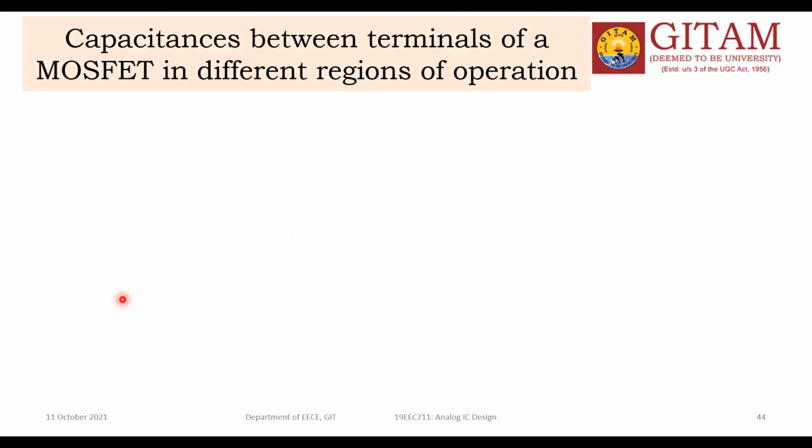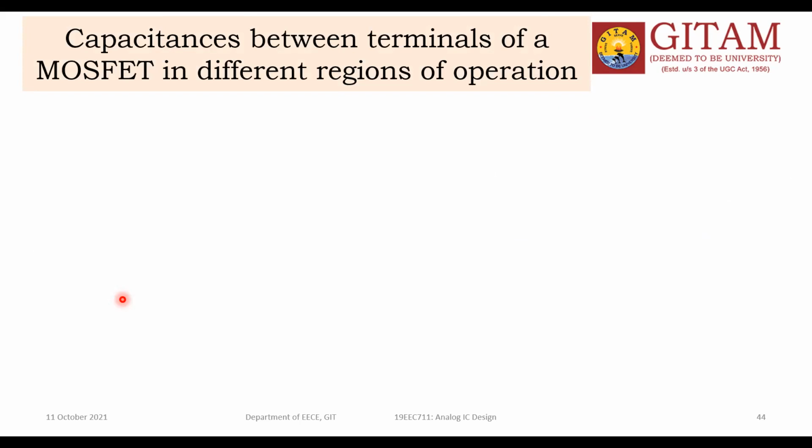So these are the capacitance values. But how do these capacitance values vary depending on the device operation? Device operation is decided by the terminal voltages, the biasing voltages. As I said earlier, the values of all these capacitors depend on the biasing values.